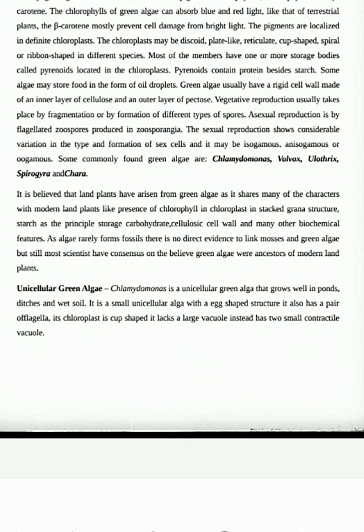Then we have star shaped chloroplast. Star shaped chloroplasts are generally present in Zygnema. A green algae by the name Zygnema contains star shaped chloroplasts. Then collar shaped chloroplasts are present in Oedogonium. Then we have reticulate chloroplast in Oedogonium. Then we have disc shaped chloroplast in Chara. So different shapes of chloroplast are found in different green algae.